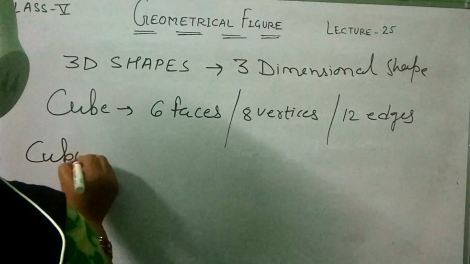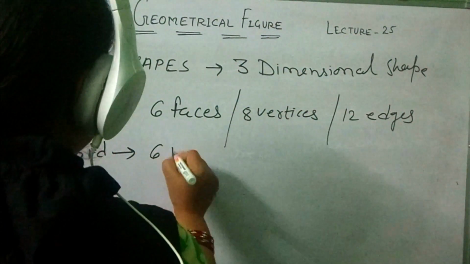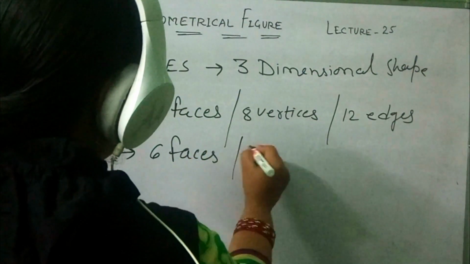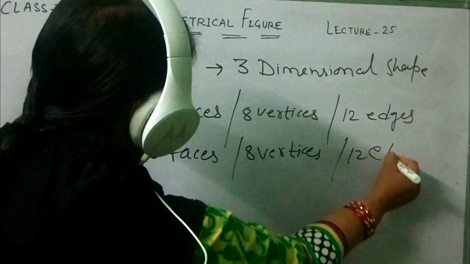Cuboid. A cuboid is also a three-dimensional shape which has 6 faces, 8 vertices, and 12 edges.